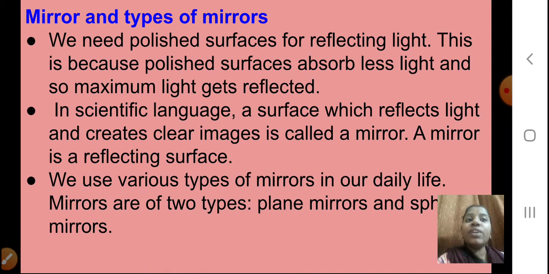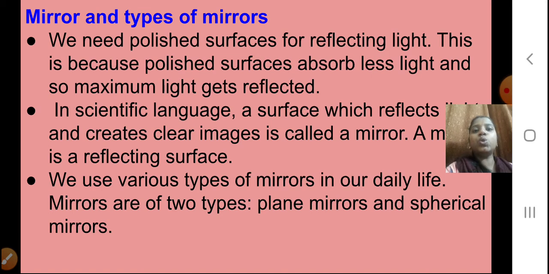Okay, in scientific language, a surface which reflects light and creates clear images is called a mirror. How will you define a mirror, students? In a scientific language, a surface which reflects light and creates clear images, right? In the mirror you get a clear image. Yes, so when you get a clear image, it is called a mirror. A mirror is a reflecting surface. We use various types of mirrors in our daily life. Mirrors are of two types, plane mirrors and spherical mirrors. So two types of mirrors you have, plane mirrors and spherical mirrors.